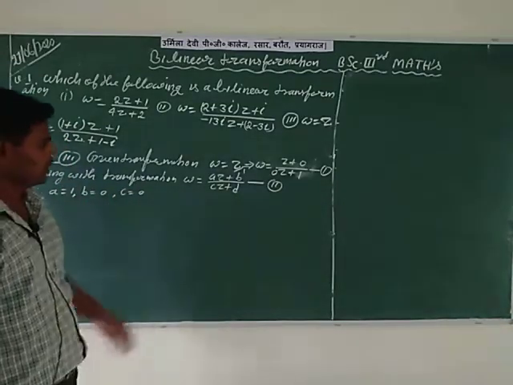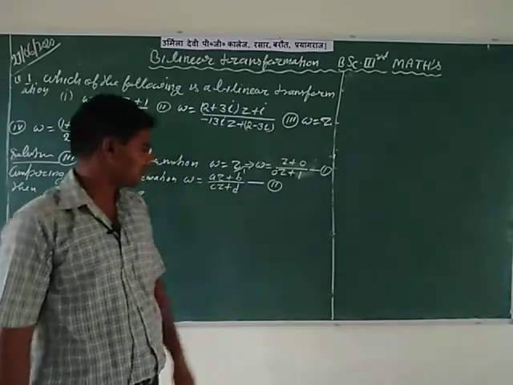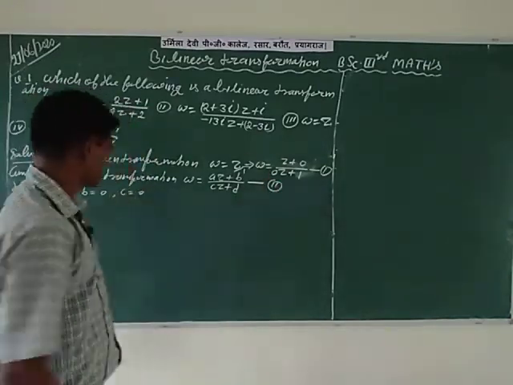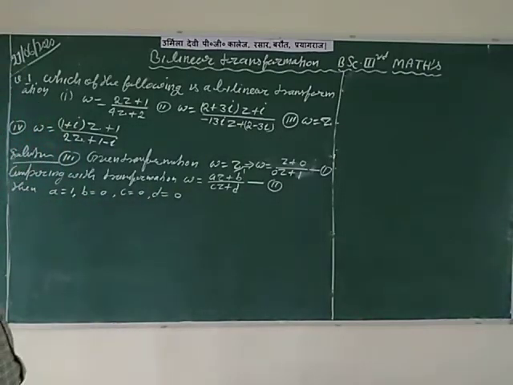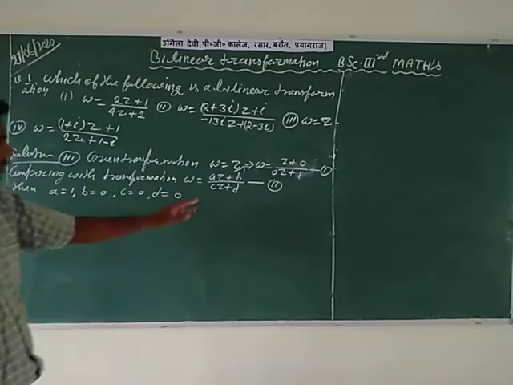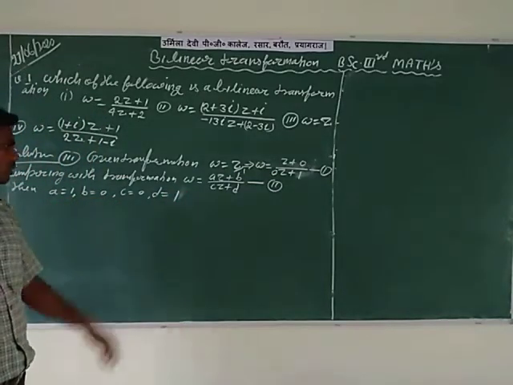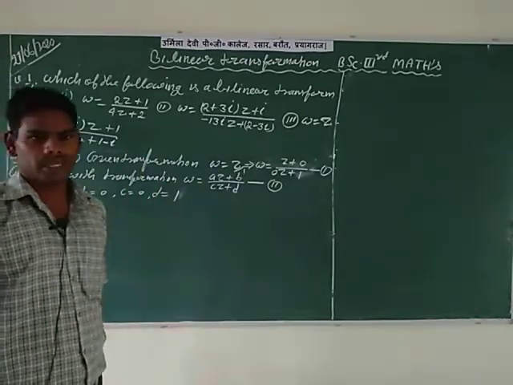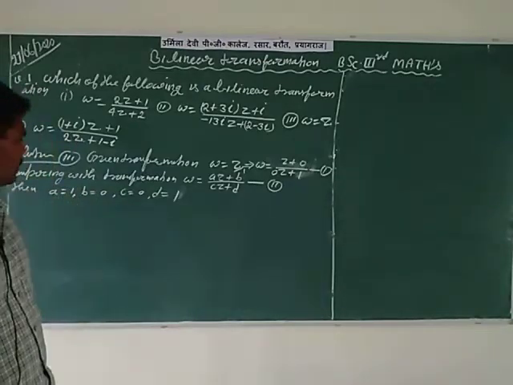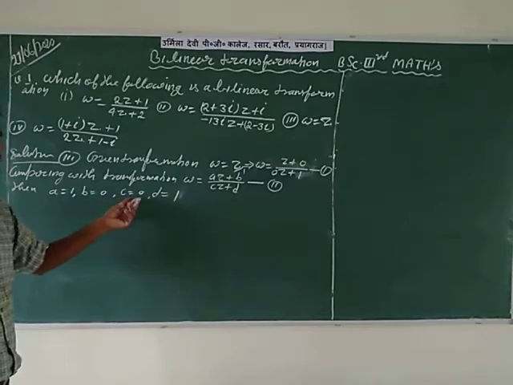At last, in the denominator C times Z plus D, D is equal to 1. So after comparing, the complete values of small a, b, c, d are A is equal to 1, B is equal to 0, C is equal to 0 and D is equal to 1.